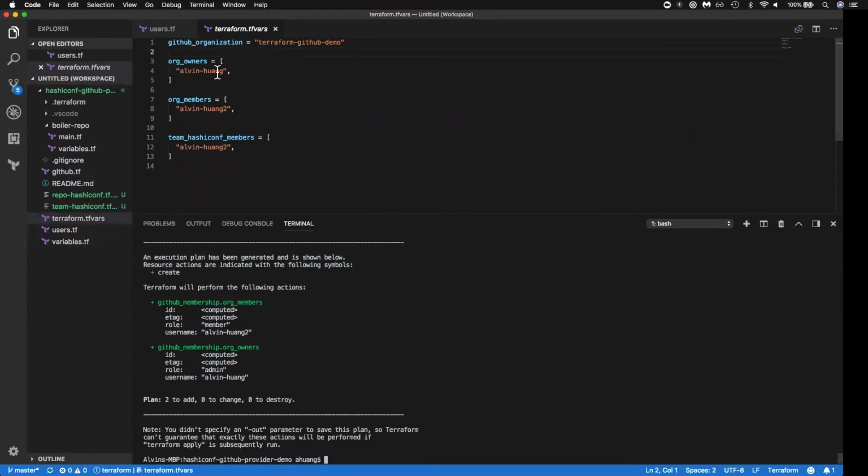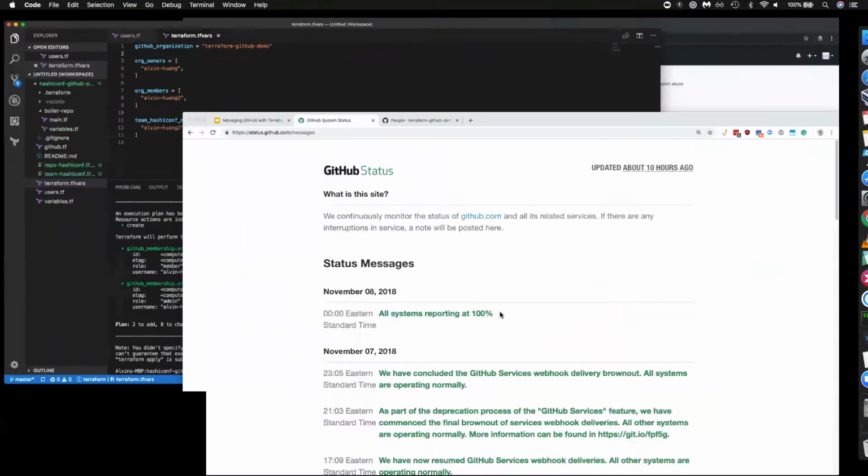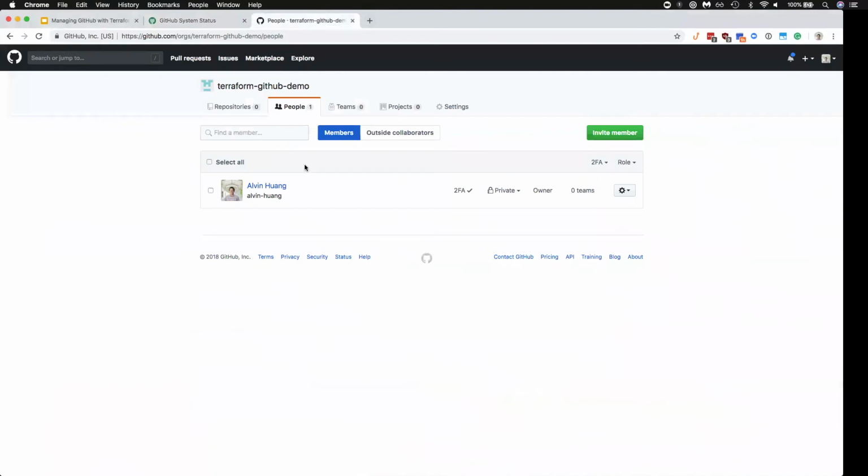These are just ones that we've set up here, where we have an org owners list and an org members list. So if we have a quick look at what the org looks like right now, it's only myself, just because I had to create this org in GitHub before I could use it in this demo.